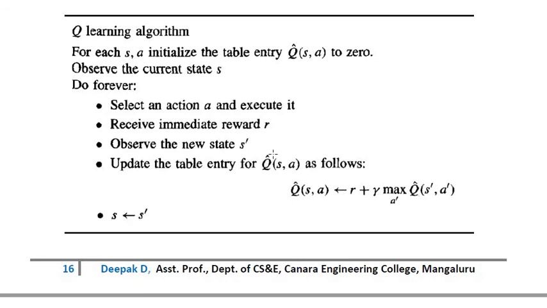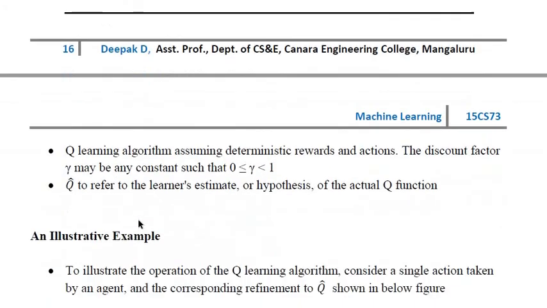Because it has moved from one state to the next state, the next state is now s dash. For s dash, there is an action called a dash, so it becomes Q cap of s comma a equal to r plus gamma max of Q dash of s dash comma a dash. Here r is nothing but the immediate reward. So in the next state, whichever is the maximum value, you need to add it up with the reward and assign it to Q dash of s comma a, where s tends to s dash. So this is the algorithm of Q learning.